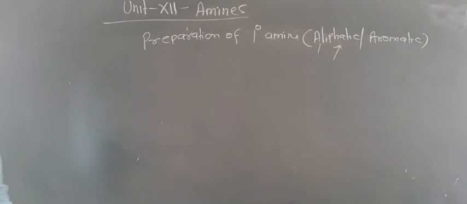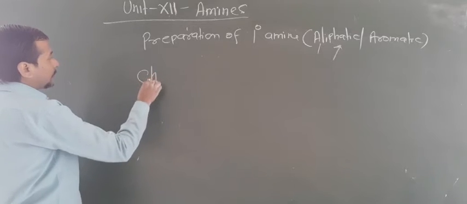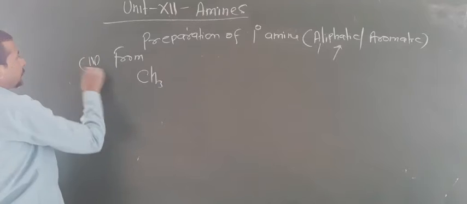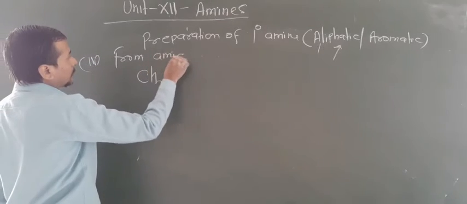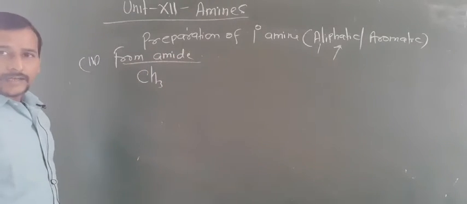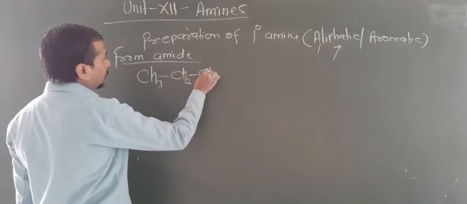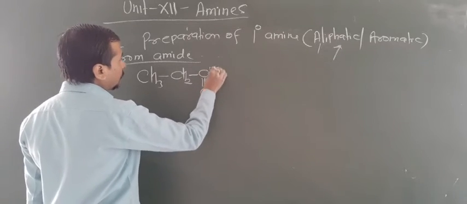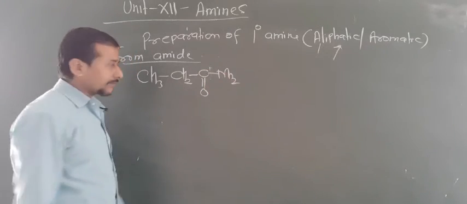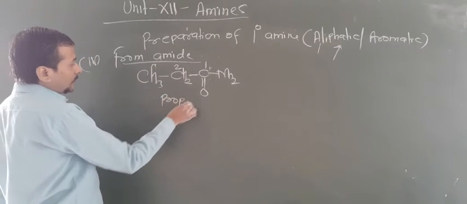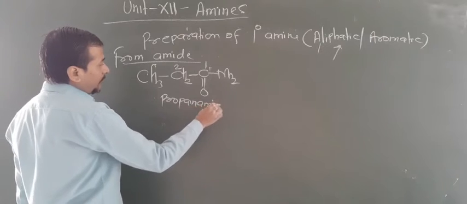Now next, reduction of amide. How can you get 1 degree amines using the amide? Again look here, the next method is from amide. So amide is RCONH2. Now look here, CH3, CH2, C double bond O and NH2. So this is an amide. The name of this chemical is propanamide.